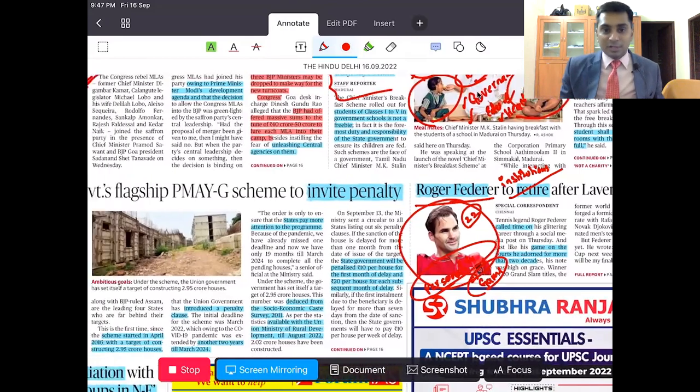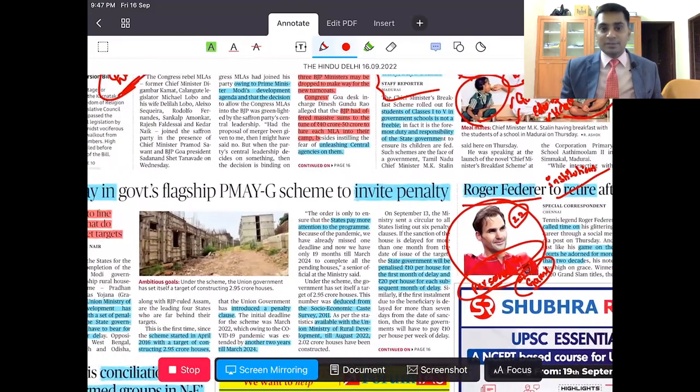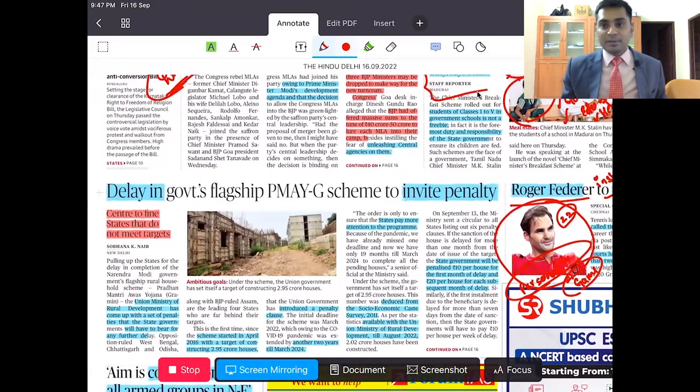So this is one thing that you can use. After 22 years of active life, this man is retiring. Delay in government flagship Pradhan Mantri Awas Yojana is going to invite penalties.